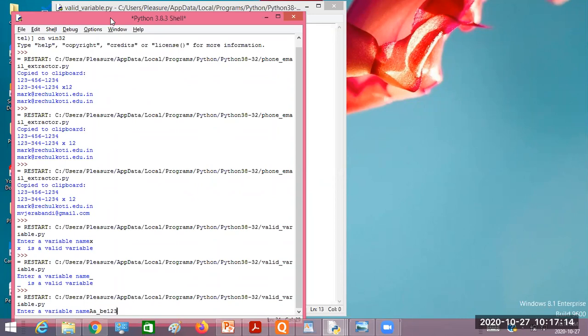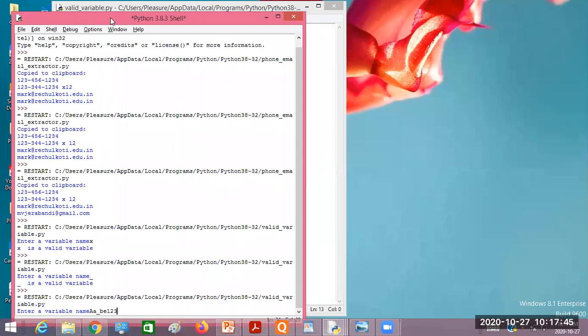Invalid, sir. Why invalid? What is the first rule? The first character must be either a letter or underscore. Yes, the first character is capital letter A. Then the second rule: the following characters can be either letters or digits or underscore. We have letters, we have underscore, we have digits. Is that correct?